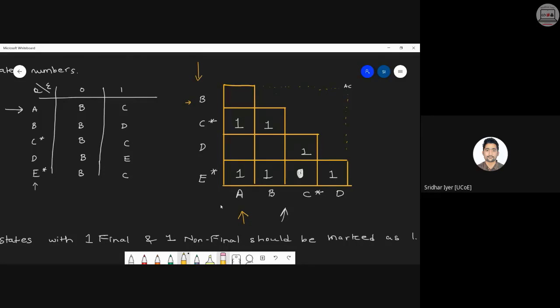I don't think 3 by 3 is sufficient to cover all the various states. You can try. Kindly do it, and if it's possible, kindly let me know. I don't think 3 by 3 can cover all the states possible. A, B, C, and C, D, E. Try it out and then let me know.